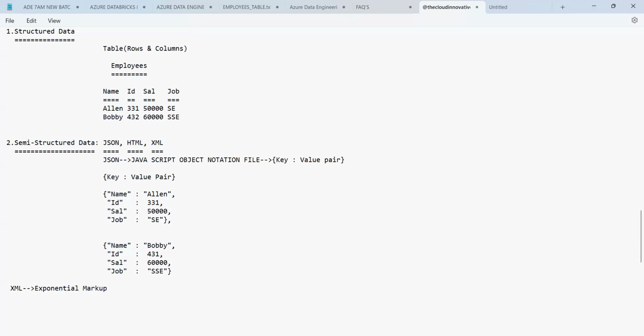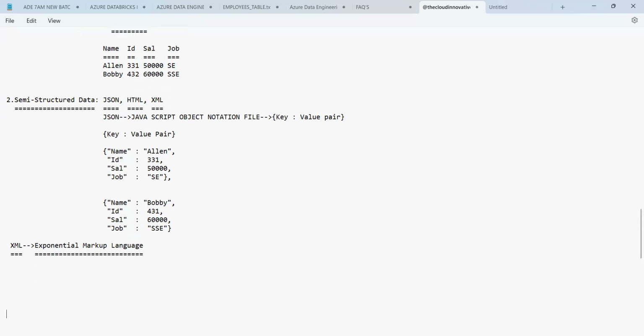And here, the data is recorded in the form of tags. Same data recorded in tags.